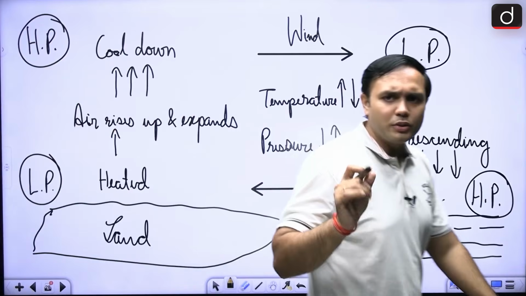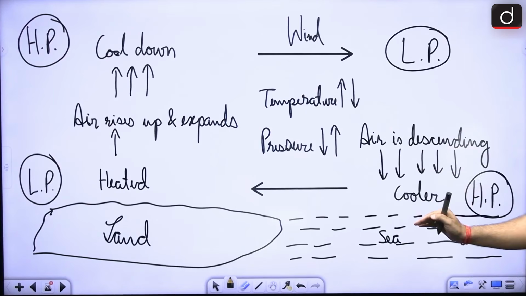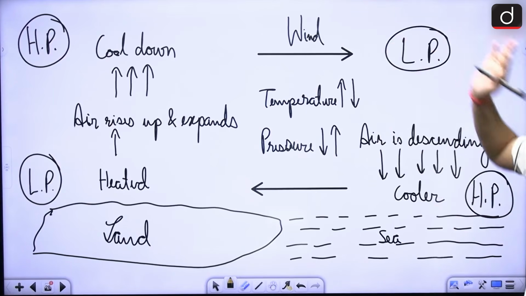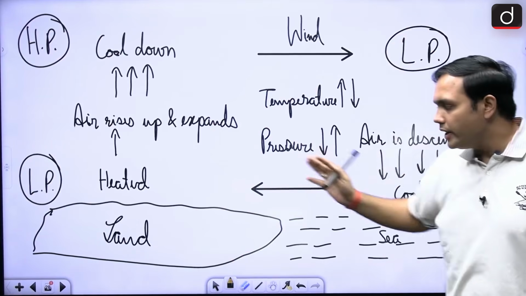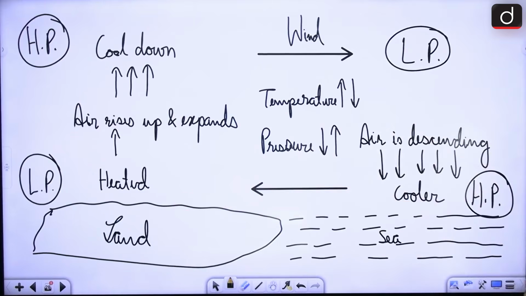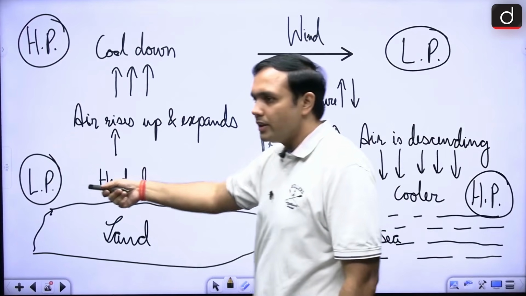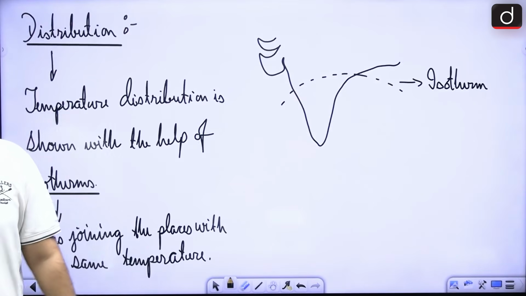I'm hoping that you have a basic understanding about specific heat. So sea is still cooler because of the whole night's temperature, right? Land is getting heated up quickly, right? So there will be sea breeze during the daytime and there will be land breeze during the night time. Why? Because during the night time, the high pressure condition will be seen in this particular area. Is this clear? All right.